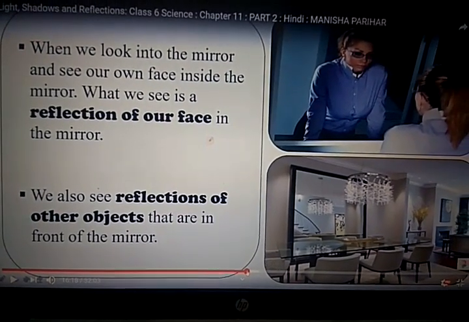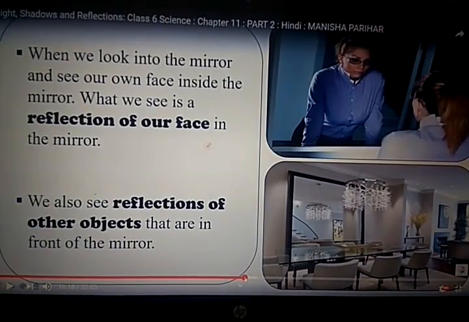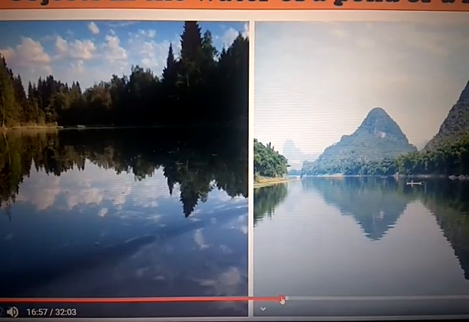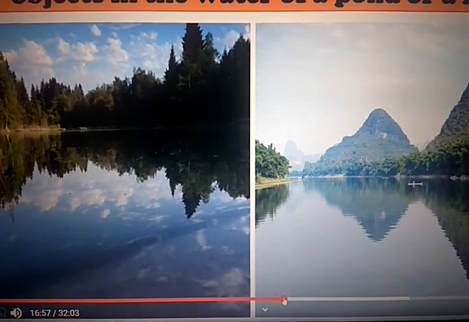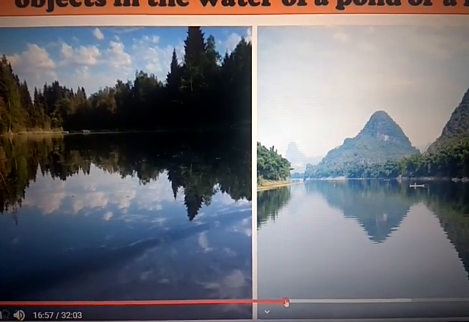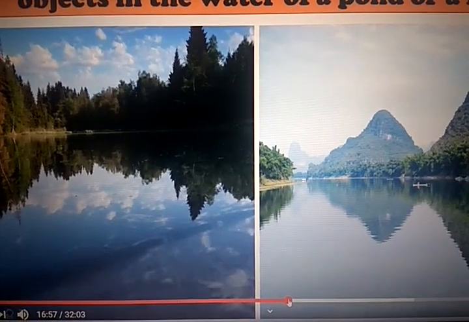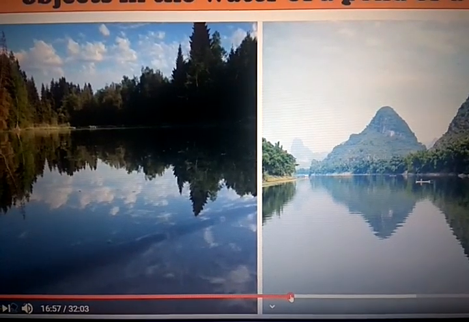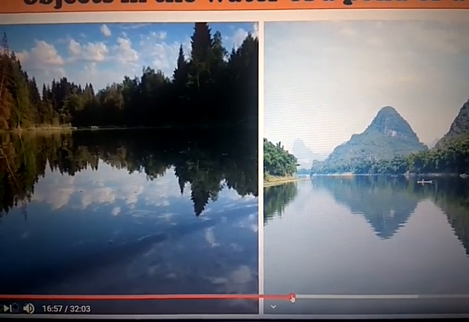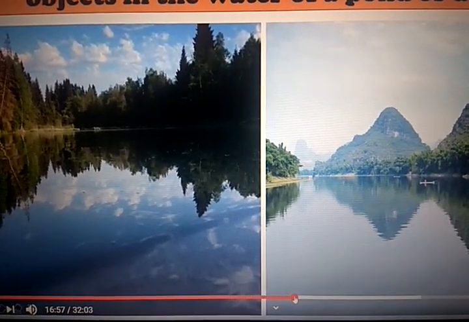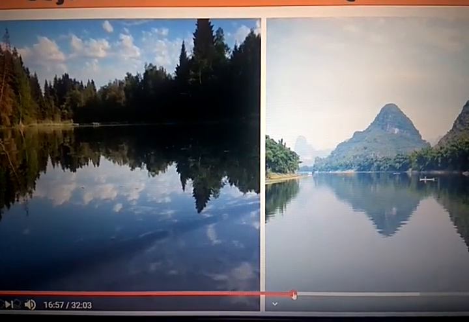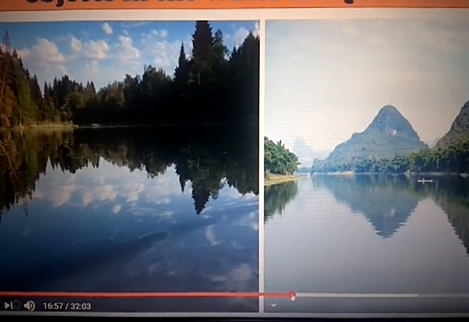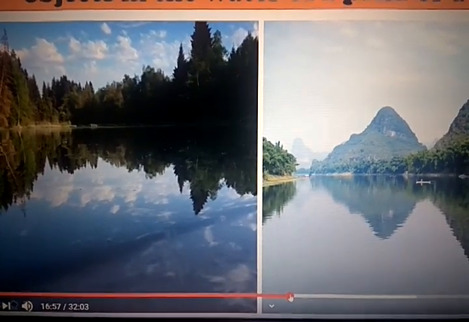We also see the reflection of other objects that are in front of the mirror, right? Here you can see the reflections of trees, buildings and other objects in the water of a pond or lake. Why? Because that water is transparent. Water acts as a mirror. So we can see the reflection of all the objects that you can see over here.